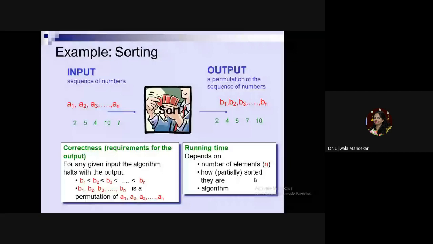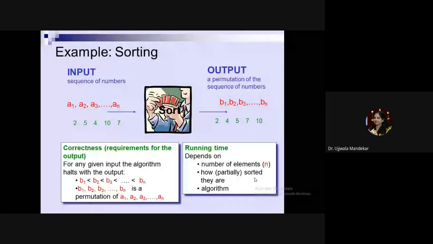Second, the criterion is how partially sorted they are. Sometimes it may happen that the cards you get are half sorted and half unsorted, so the complexity of the algorithm depends on that also. If 50% of your cards are sorted and 50% are not, then your job is a little bit easier as compared to a completely unsorted list. And further, the running time also depends on the algorithm that you are applying.